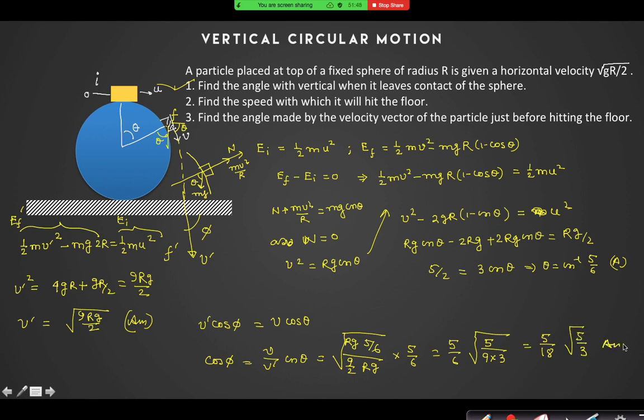Have you got this one as your answer? Check where you have gone wrong. Is this correct? Yes or no? Do you have any problem with that solution?